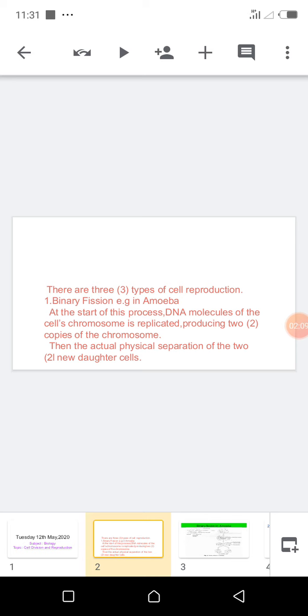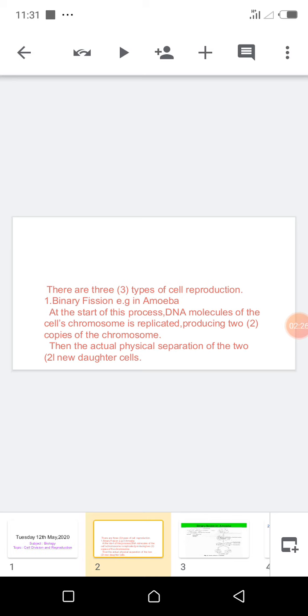So, examples of organisms that undergo binary fission are amoeba, bacteria, mostly unicellular organisms and simple organisms.